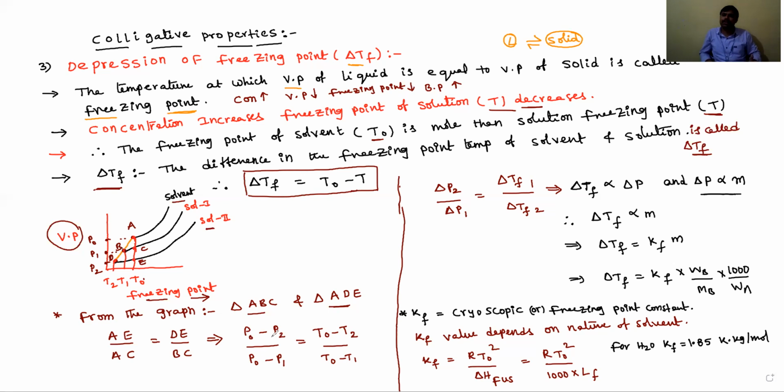AE is P0 minus P2 and AC is P0 minus P1, which equals T0 minus T2 divided by T0 minus T1.